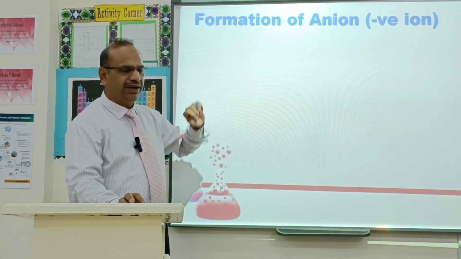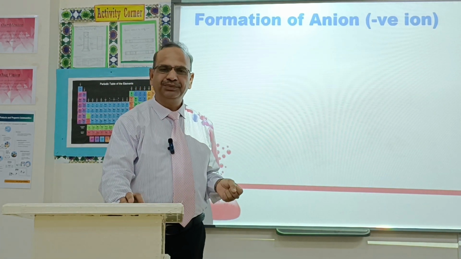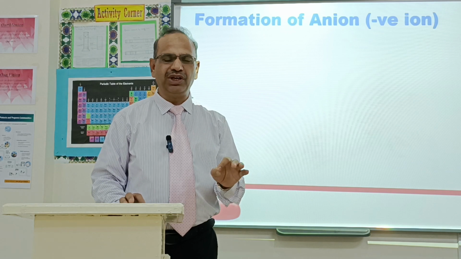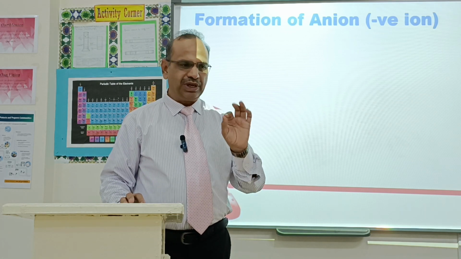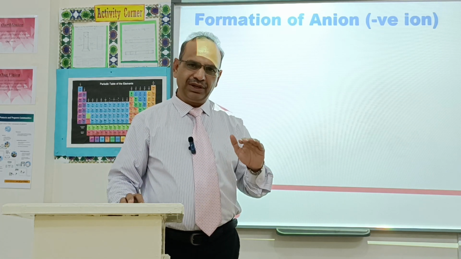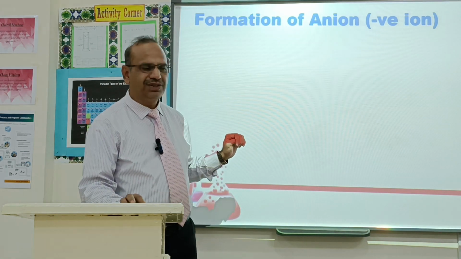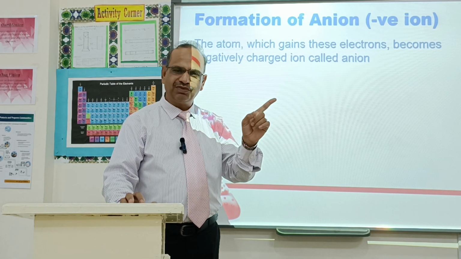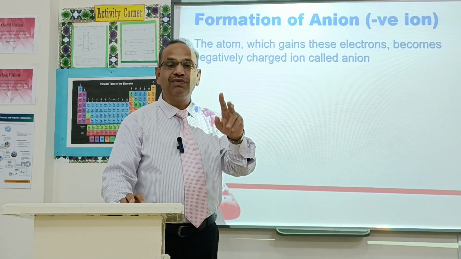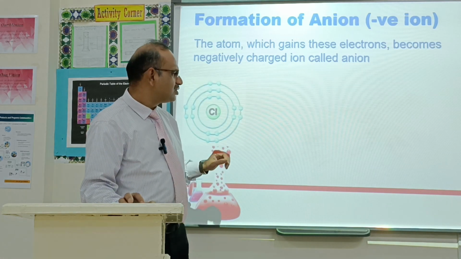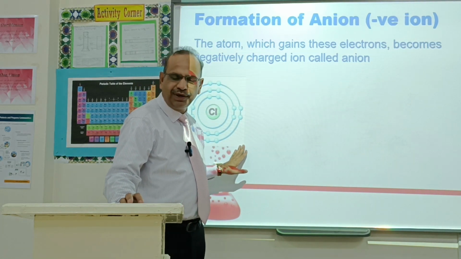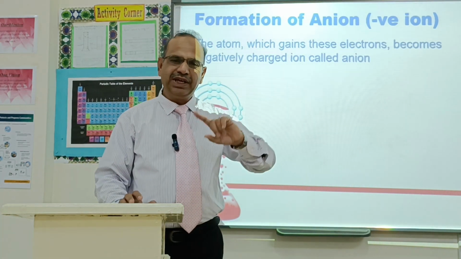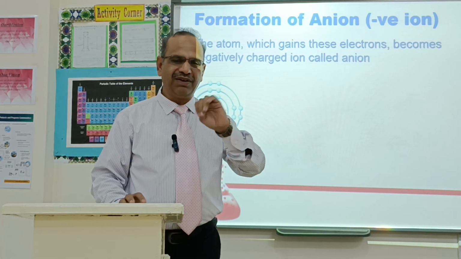Now look at how anions are formed. Always in chemistry, whenever any atom gains electrons, it will form a negative charge. Gaining electrons means an excess of electrons, so it will form a negative charge. For example, if any atom gains 1 electron, it will get a minus 1 charge. If it gains 2 electrons, it will get a minus 2 charge. For example, chlorine, it's the famous one. Its atomic number is 17. In the first shell, it has 2. In the second, 8. And in the third, 7 electrons.